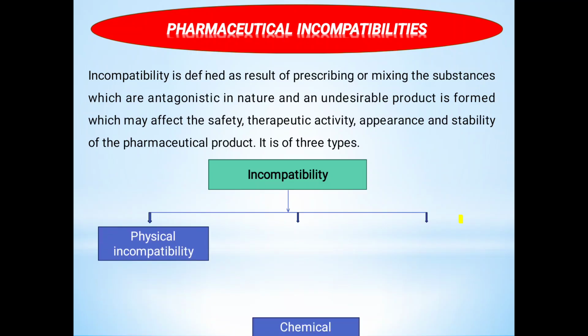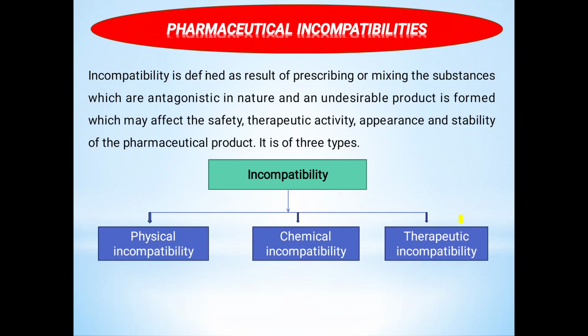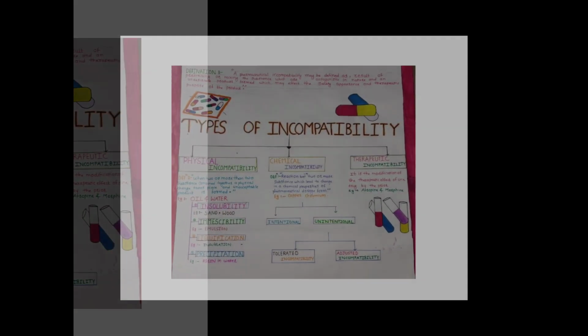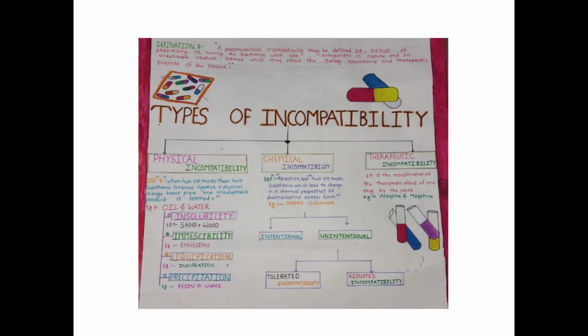Types of incompatibility: physical, chemical, and therapeutic. Physical incompatibility is again categorized into insolubility, immiscibility, liquefaction, and precipitation. Chemical incompatibility includes oxidation and reduction. Therapeutic incompatibility means wrong dose, wrong drug prescriptions.